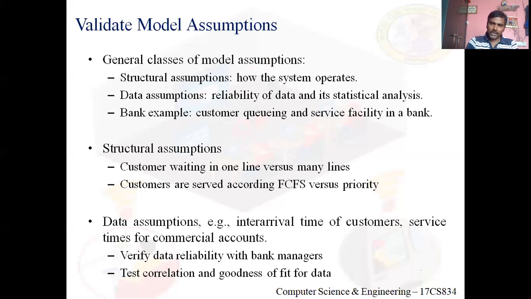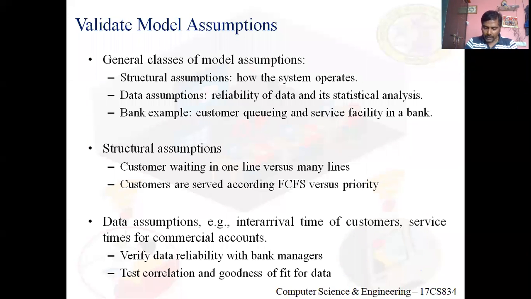For structural assumptions, I'll explain with a bank example. We need to study how the system operates. For example, consider customer queuing and service facility in a bank. Customers can form one line in a bank, or there can be an individual line for each teller.